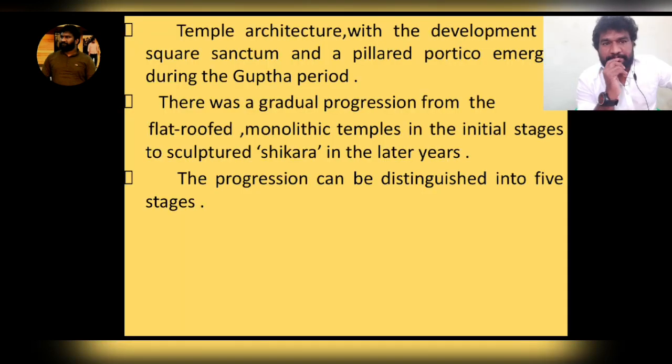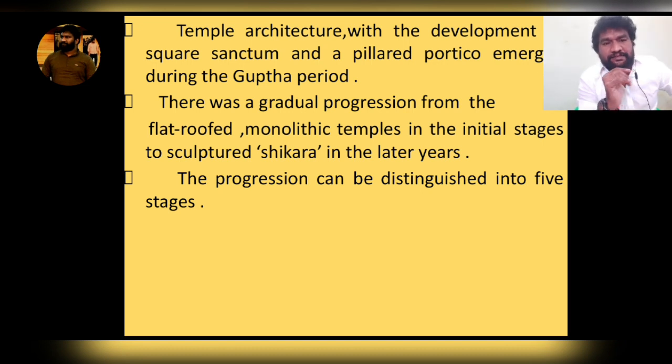temple architecture. In the Nagara style of temple architecture, mostly there is a pillared portico, but unlike the Dravidian style, here the pillared portico emerged during the Gupta period. A square sanctum and pillared portico emerged. These are two unique features that emerged during the Gupta period. But anyway, the Guptas didn't develop it directly as the Nagara style of temple architecture.